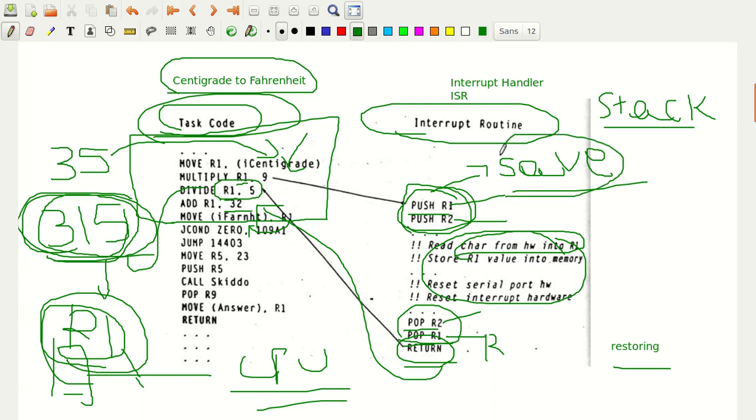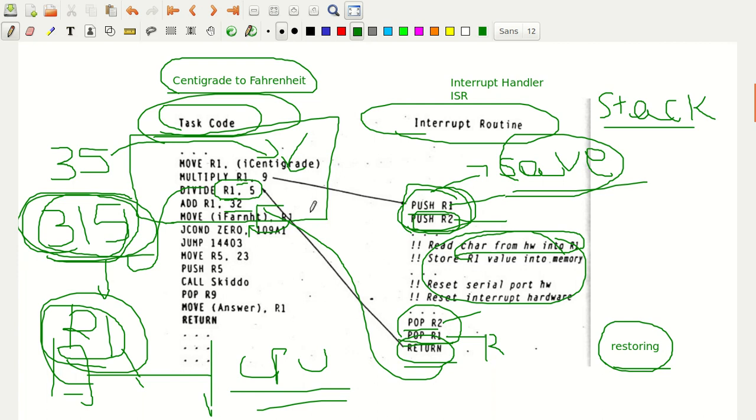Means saving context and restoring context. What is saving context? Saving context definition is you push all of the registers at the beginning of an interrupt routine. That is what we say as saving the context, because we don't know. Of course, in this case, if you just say push R2, the R2 register is also moved onto the stack here. When it is serviced in the interrupt service routine, you are pushing the R2 register also, because in this code R1 is used but R2 is not used here. Maybe in the further code R2 could also be used. So, we don't know, and what value is going to be stored in R2 we don't know.